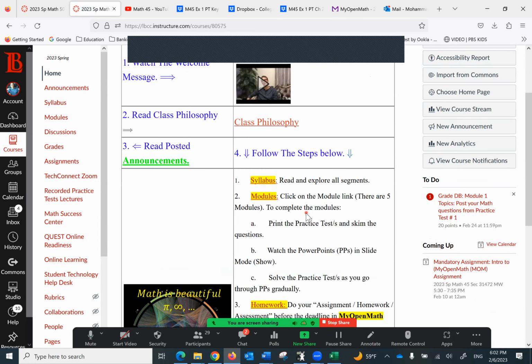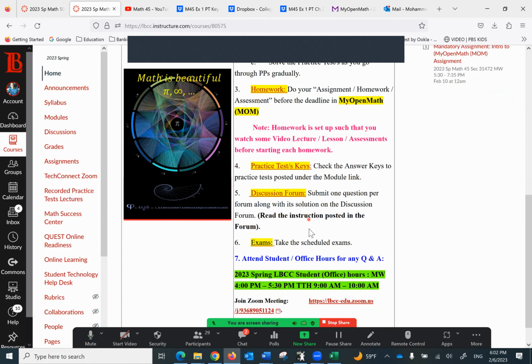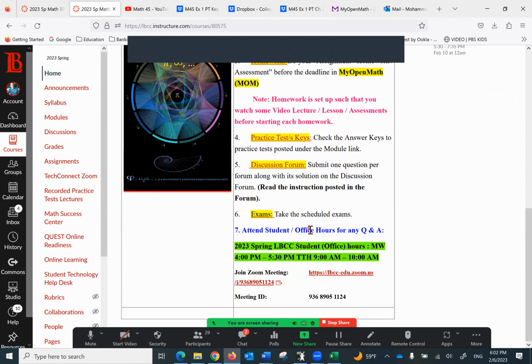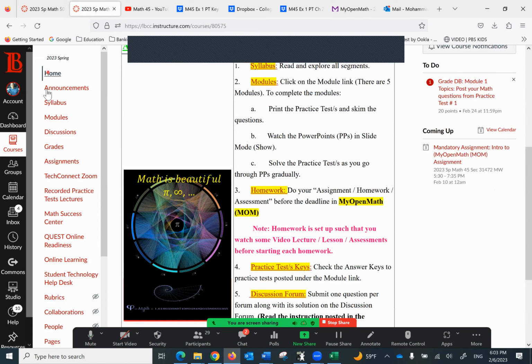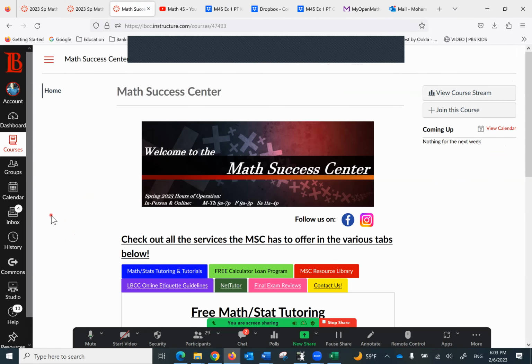So we looked at the syllabus, we looked at the modules, we looked at the practice test, discussion forum, the office hours. And now it's time to look at the left navigation bar, Math Success Center. This is the tutoring center, everybody. Welcome to Math Success Center.